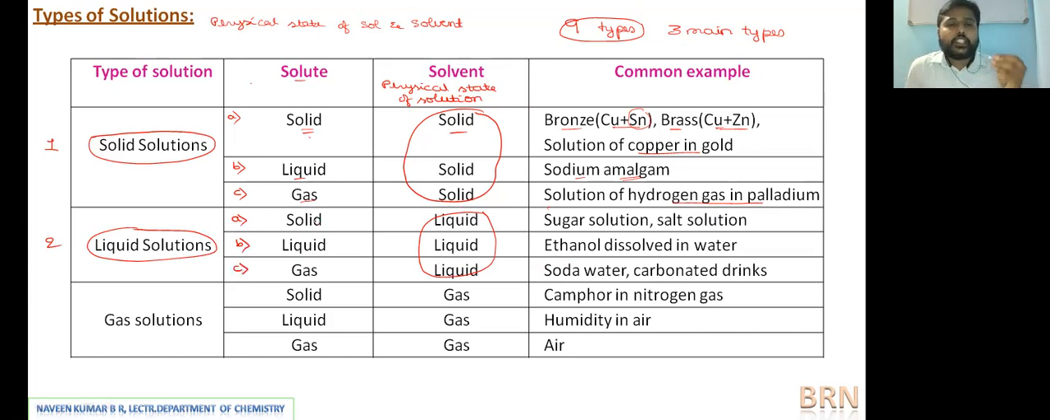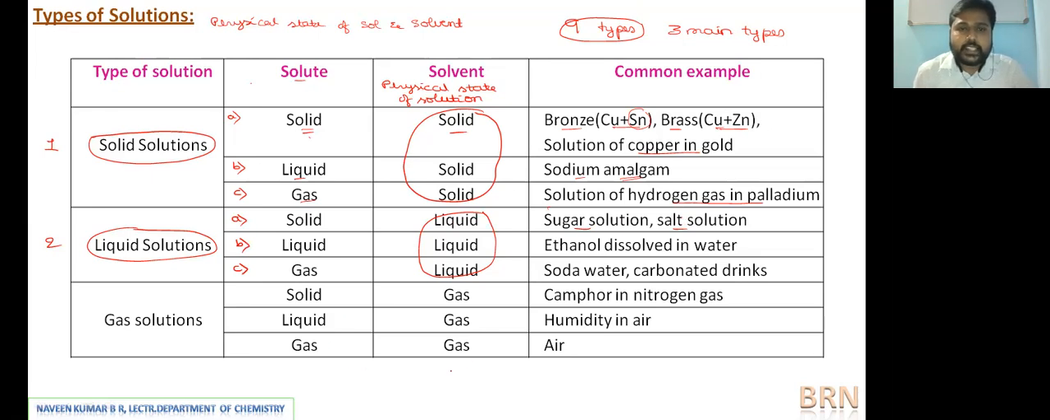Now if you add sugar into liquid water, sugar is solid, so liquid water is the solvent. So sugar solution. Or you add a little salt to the water, salt solution. Like this, any solid component which is dissolving in water can be taken as aqueous solutions, that means liquid solution where the solute is solid.